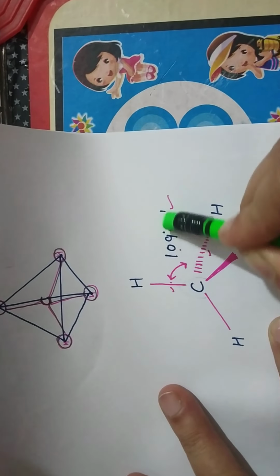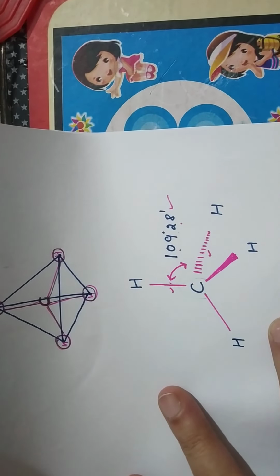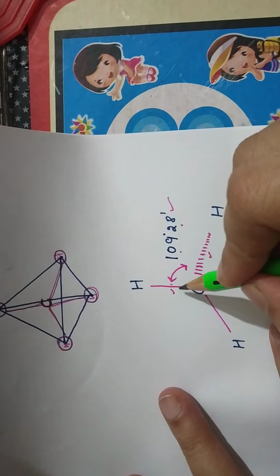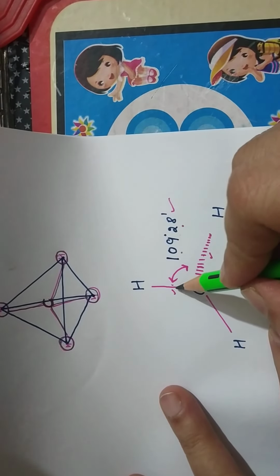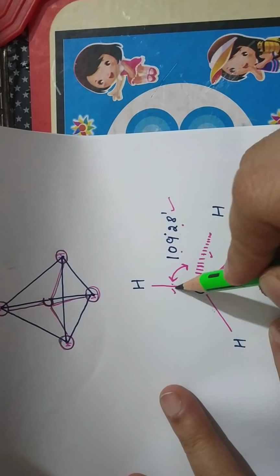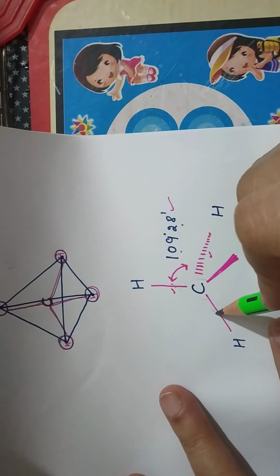So my dear children, you can just make it easily also. In this structure which I have made as a representation, we can easily see that two of these bonds are lying in the same plane.